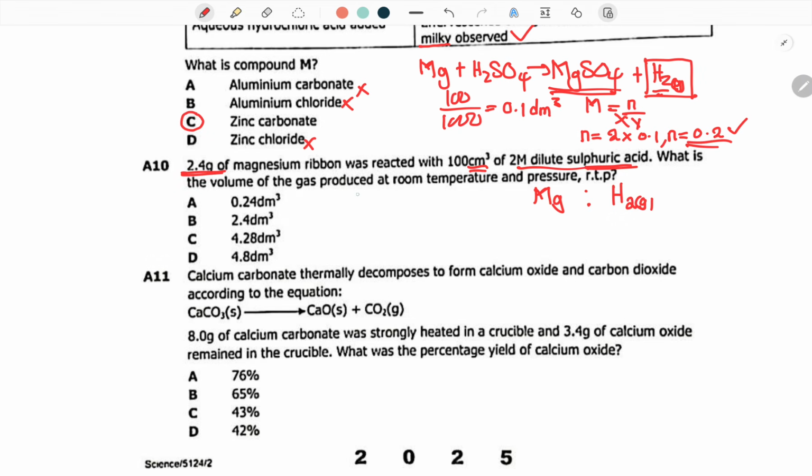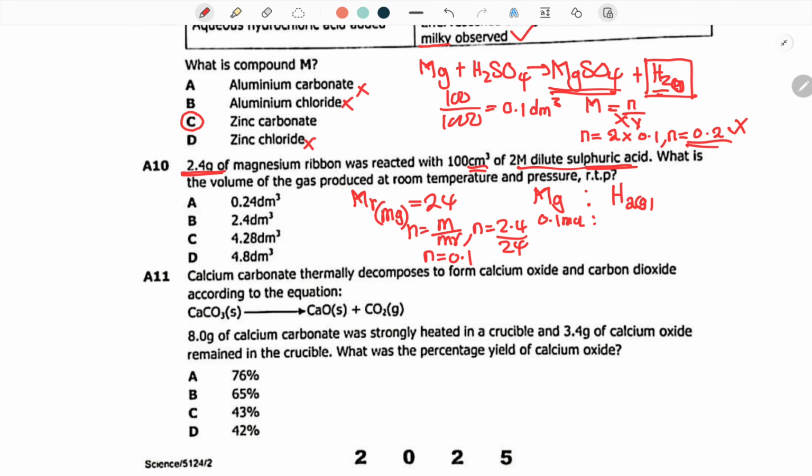Now, we know the molar mass of magnesium on the periodic table is simply 24. Then number of moles is equal to the mass over the molar mass. What is the mass? It is 2.4 over 24. So the number of moles you're going to have is 0.1. You're going to get 0.1 moles of magnesium. You put them there. These are the ones which are going to help us.